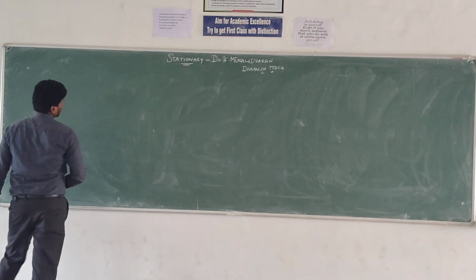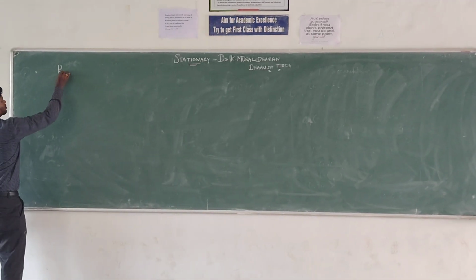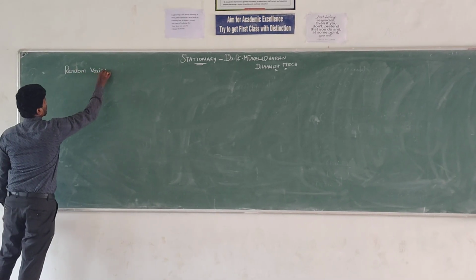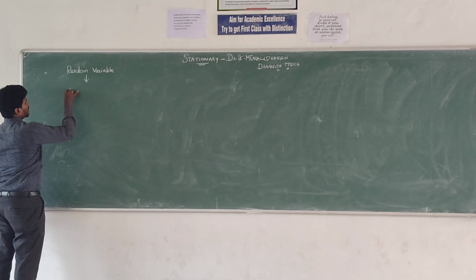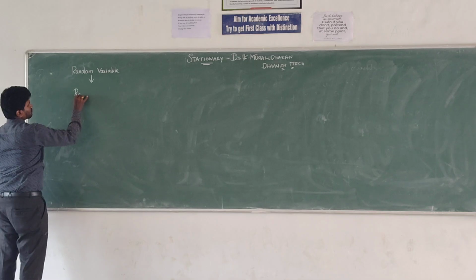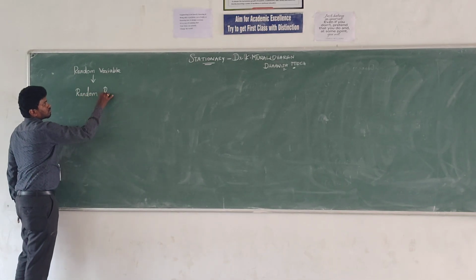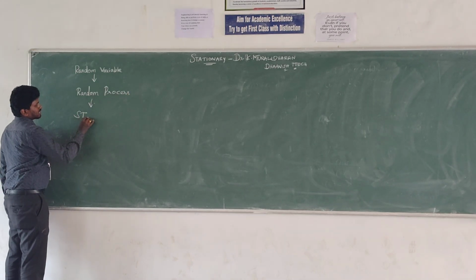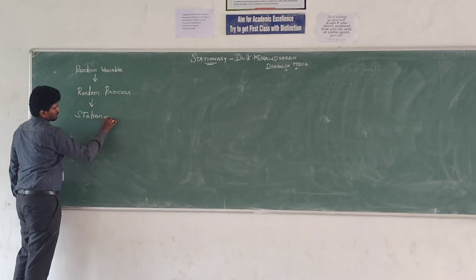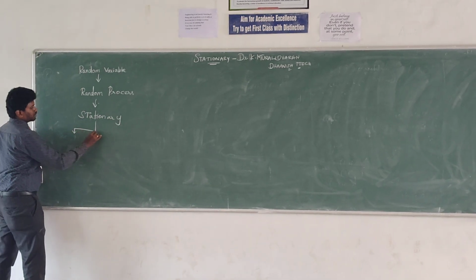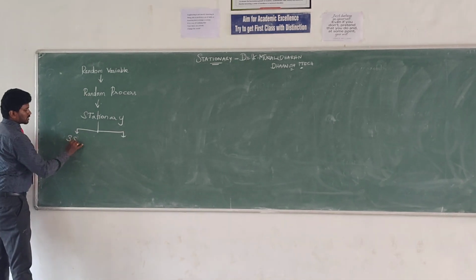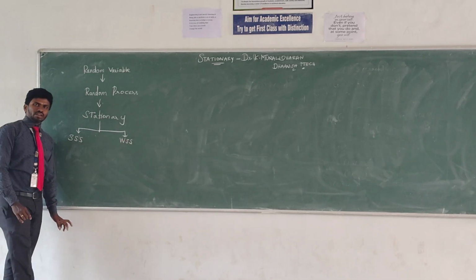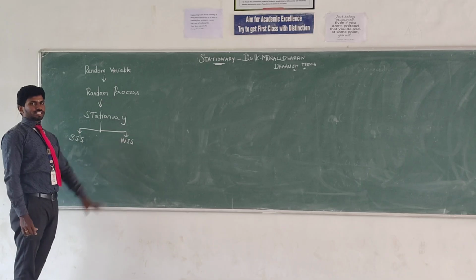Stationary starts with random variables, the random variable and the random process. Stationary is divided into two types. The first one is strict sense stationary and the second one is wide sense stationary.